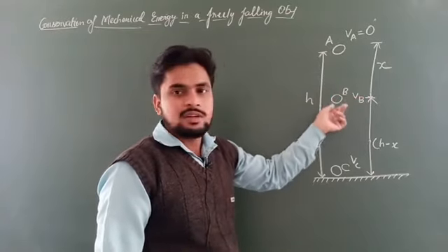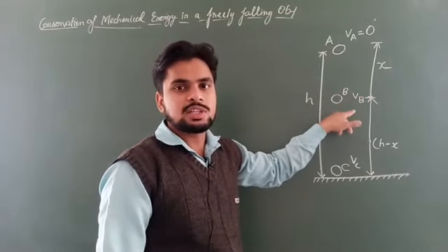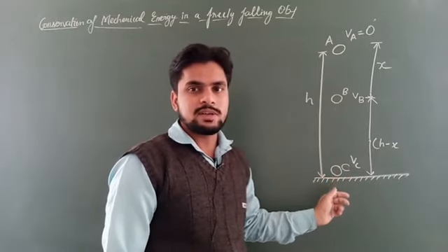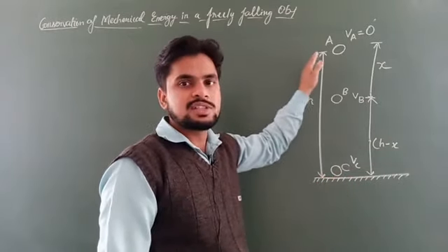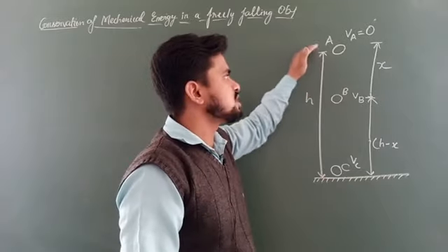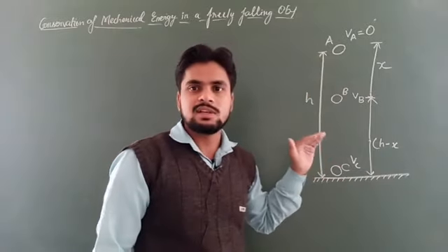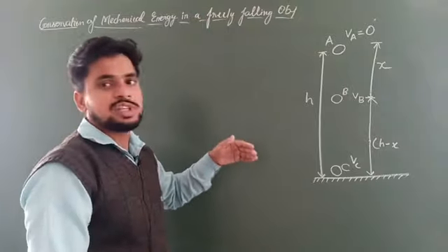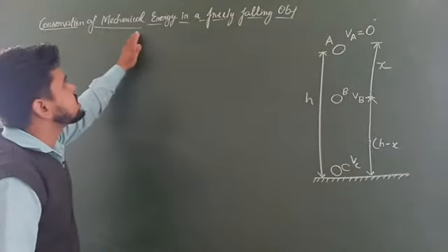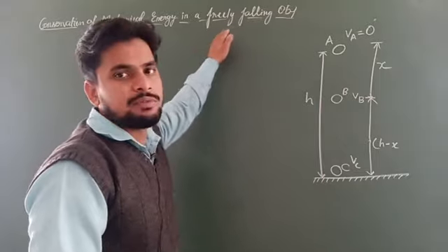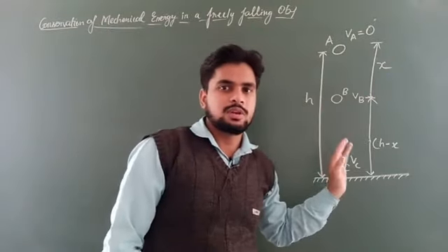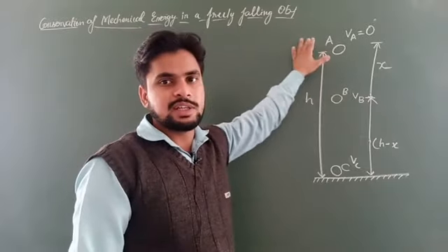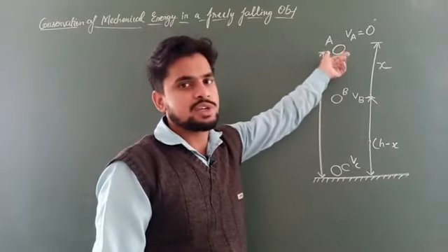Again we take kinetic energy and potential energy at the point B and take the sum, and similarly for the point C. If we find the sum of kinetic and potential energy at these positions A, B and C is equal, then we will be able to say that the mechanical energy is conserved in the free fall of the object. So what we are going to do? First we determine the kinetic and potential energy at the position A.